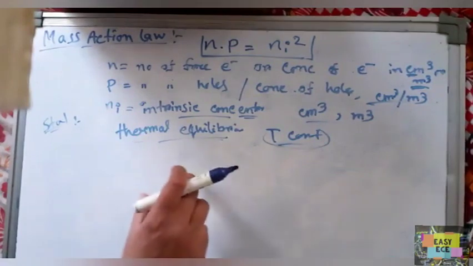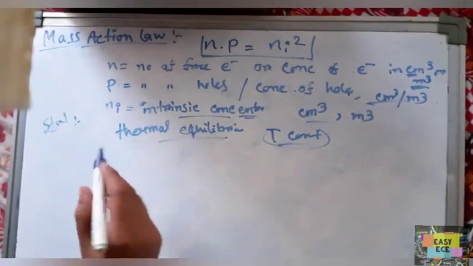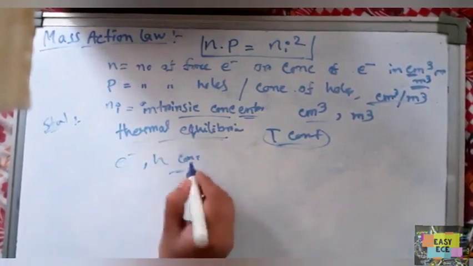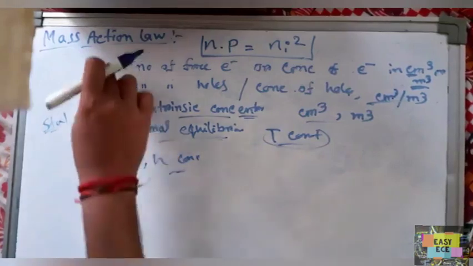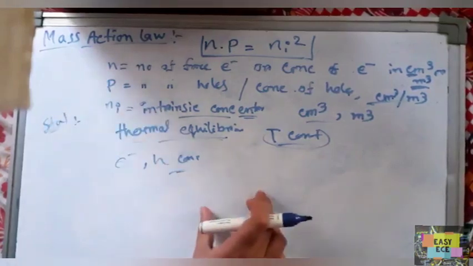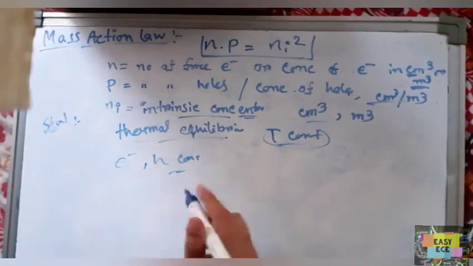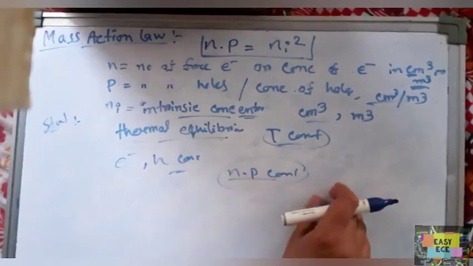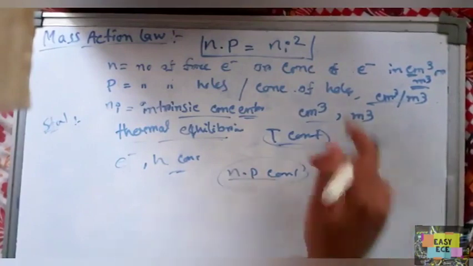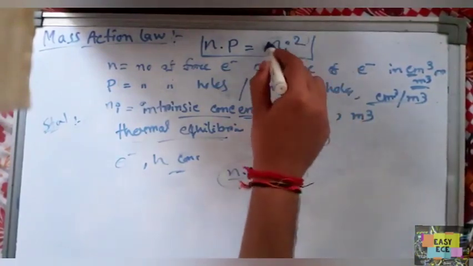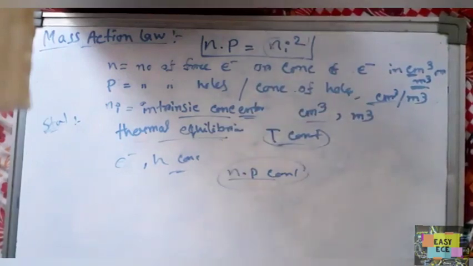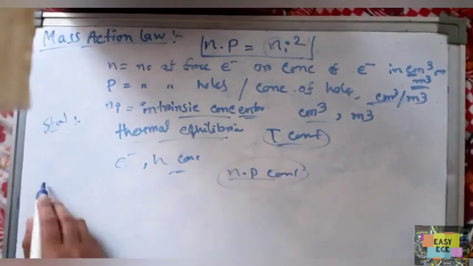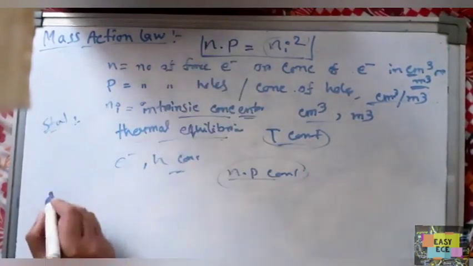In an extrinsic semiconductor under thermal equilibrium, the product of electron and hole concentrations, that is N and P, is always constant and equals the square of the intrinsic concentration. The law is mainly used for calculating the minority carrier concentration. Why is this law used? For calculating the minority carrier concentration.